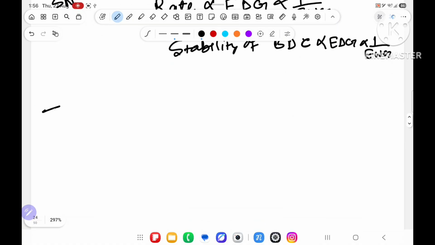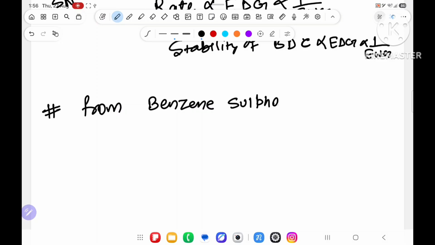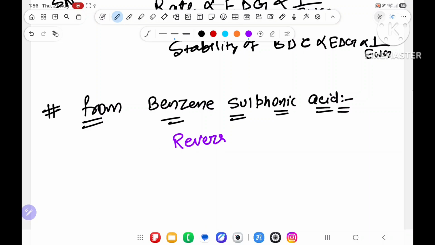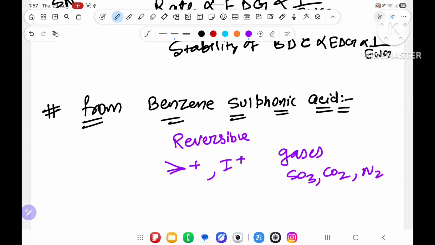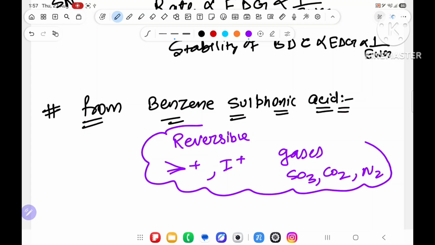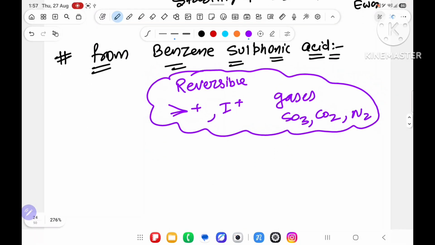The next method to prepare phenol is from benzene sulfonic acid. Benzene sulfonic acid. And when I taught you the topic called electrophilic aromatic substitution, in that lecture I told you that some reactions are reversible if you get a stable cation or H plus, or you get some gases like SO3, CO2, nitrogen gases. These types of reaction are reversible reactions. Why am I dictating this? You will come to know.